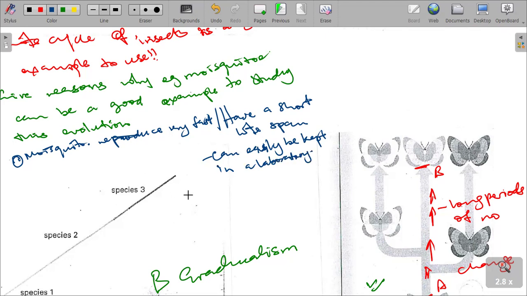Another thing is that the effect of a changing environment can be seen quickly.